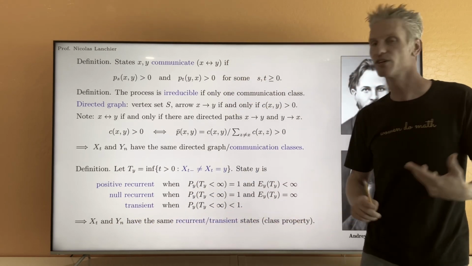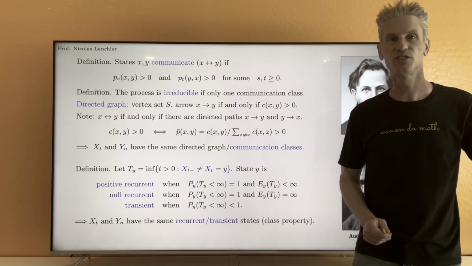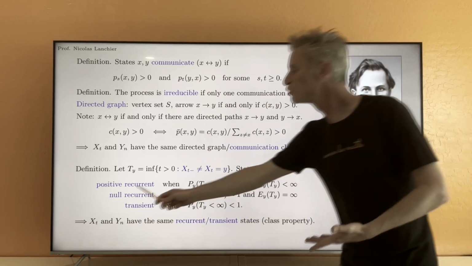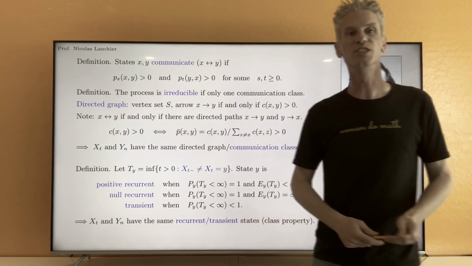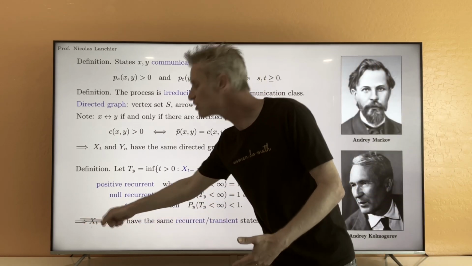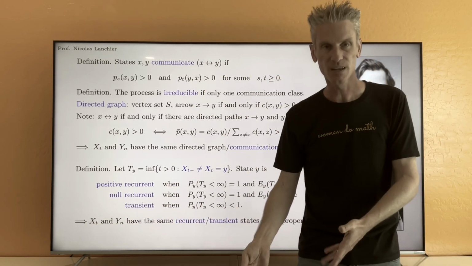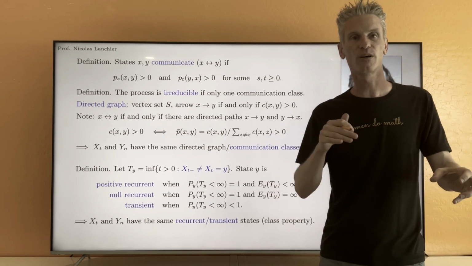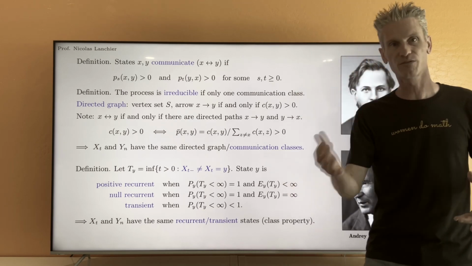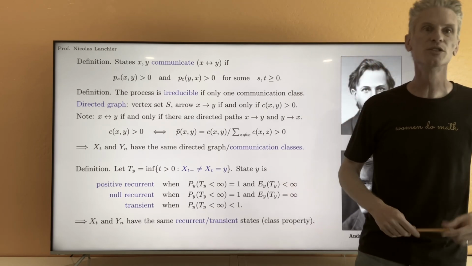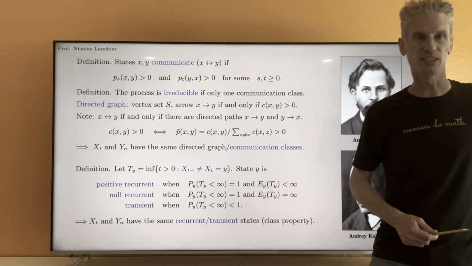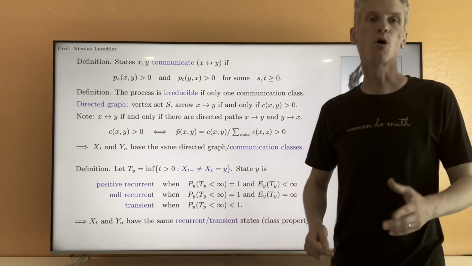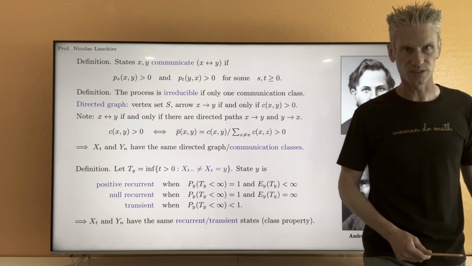Because recurrence is a class property for a discrete time Markov chain, we deduce that y must be recurrent, but because the two processes have the same recurrent states, we deduce that y recurrent for Yn also implies y recurrent for Xt. And so, conclusion: if two states communicate, one recurrent means that the other one is recurrent. Also, if one is transient, the other one is transient. Eventually, we conclude from well-known results that we already proved previously for discrete time Markov chain that recurrence and transience also are class properties for the continuous time Markov chain.